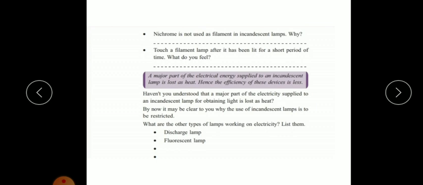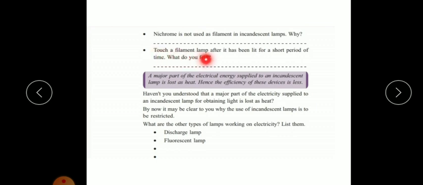Why? See, we are using nichrome wire in the heating effect of electric current, is it? In the lighting effect we are using tungsten. So what may be the reason? Yes, because nichrome remains only in the red hot condition but it can't give light.